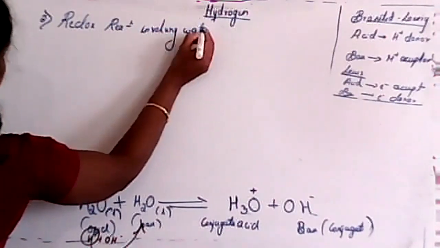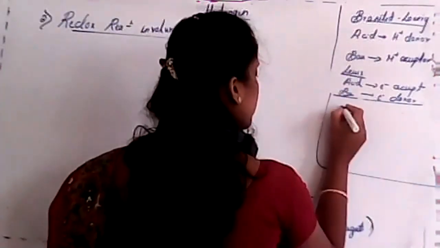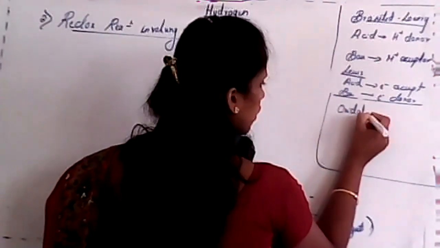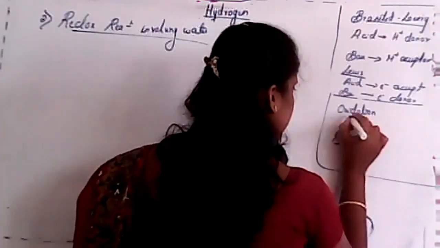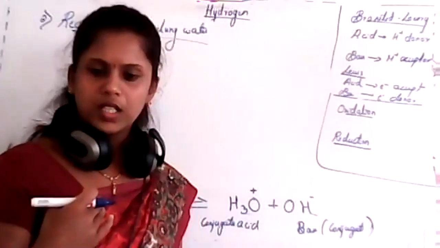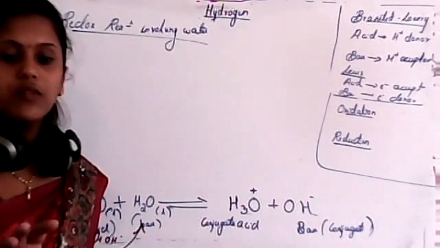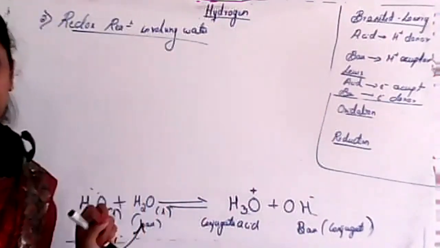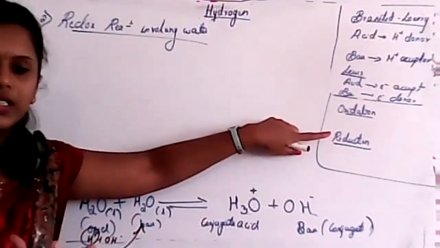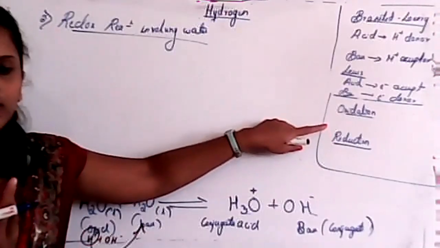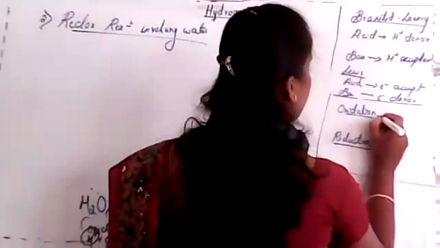See, again, this will be explained in our redox reaction, but I give a hint for you. You already know about oxidation and reduction, isn't it? But you only know about oxidation and reduction in terms of addition of oxygen and removal of oxygen, isn't it? Redox reaction is the one in which both oxidation and reduction take place. You studied oxidation and reduction in terms of addition of oxygen and removal of hydrogen, isn't it? But here we'll study in terms of electrons, okay?